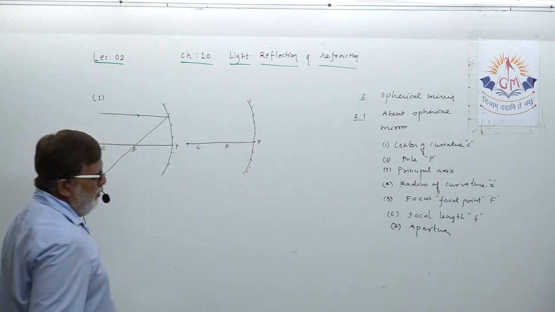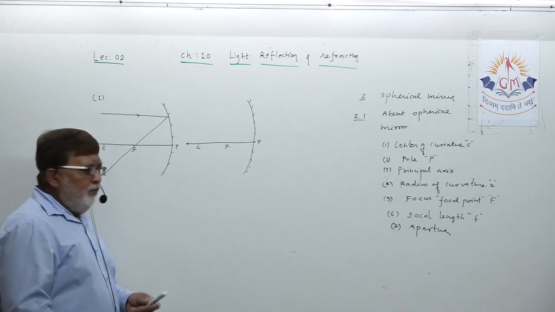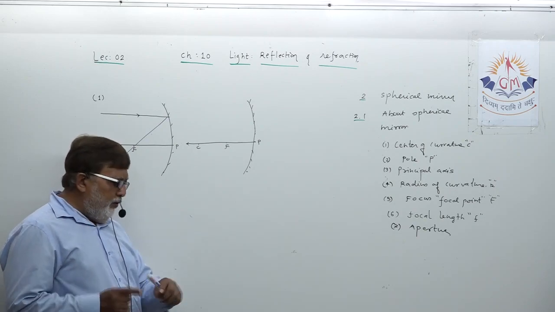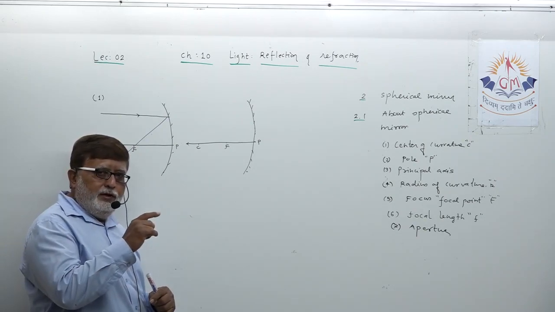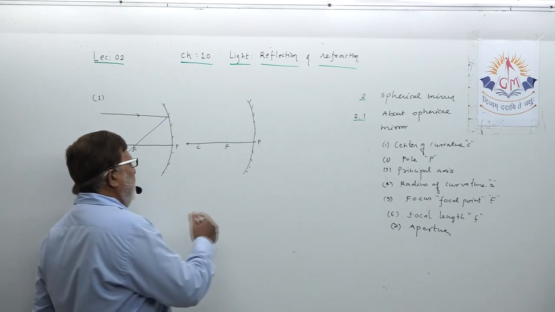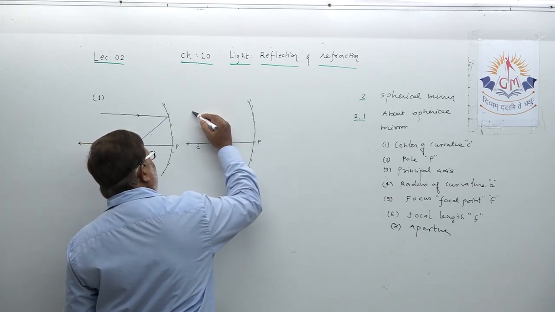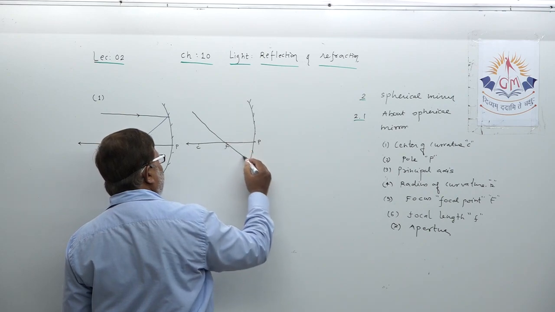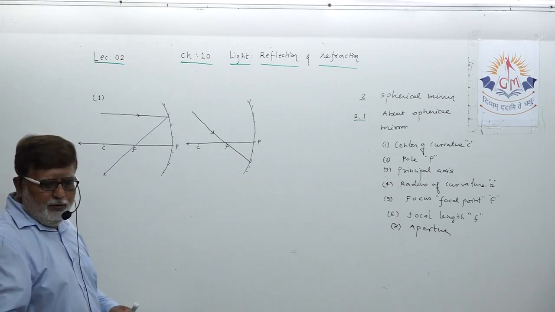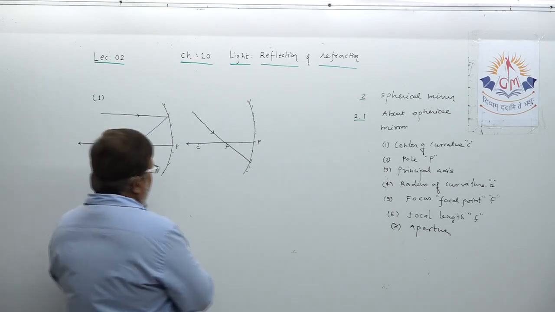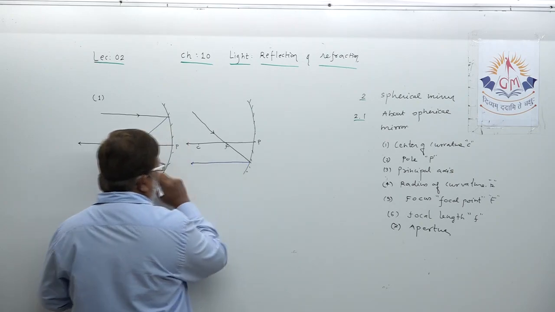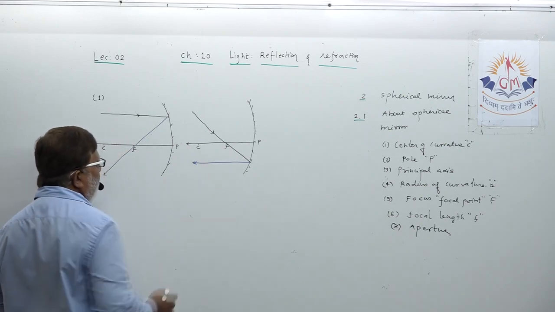Now reverse to that, dear student, you need to think about what you have studied here. Any ray parallel to the principal axis after reflection from the mirror will pass through the focus. Here the difference is: any ray passing through the focus and falling on the mirror, understand, will after reflection become parallel to the principal axis, exactly contradictory to the original.